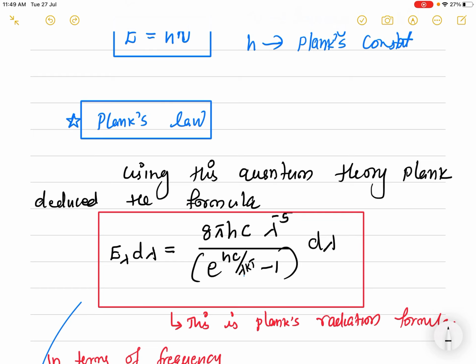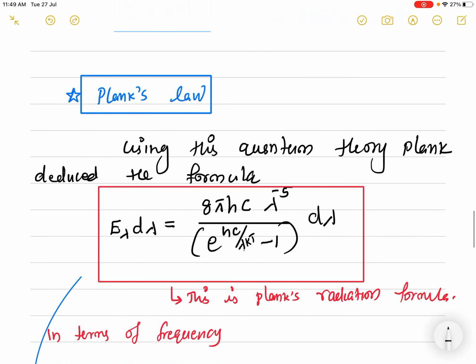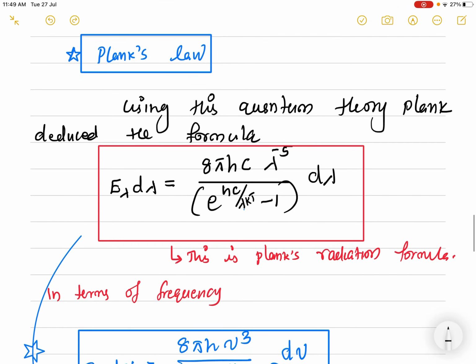Using this quantum theory, Planck derived the formula. This formula tells us that the energy density emitted for a particular wavelength lambda to lambda plus d lambda has the value 8 pi hc into lambda raised to minus 5 by e power hc by lambda kT minus 1, into d lambda. This formula is known as the Planck radiation formula. This is in terms of wavelength.